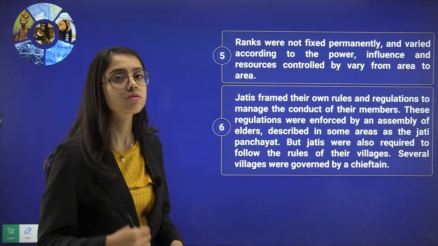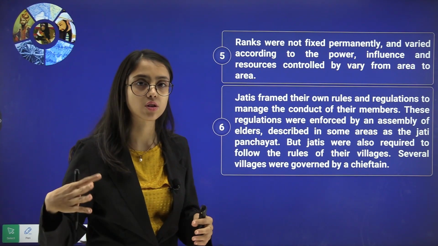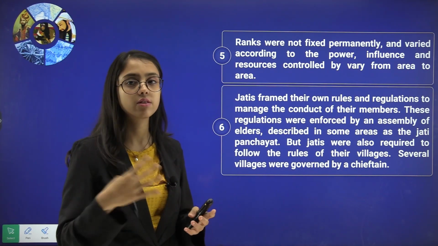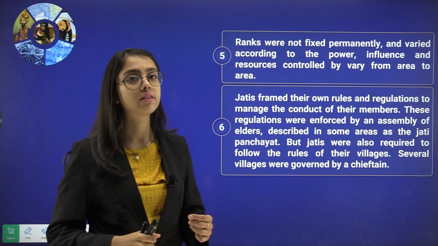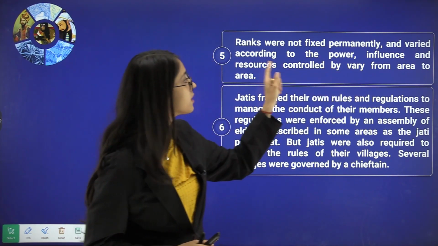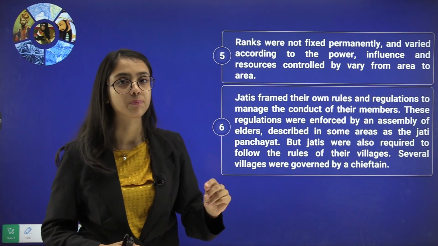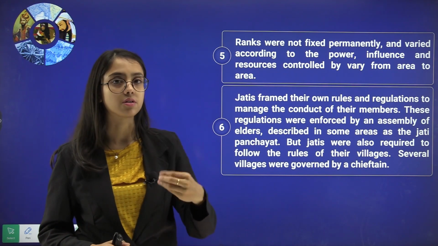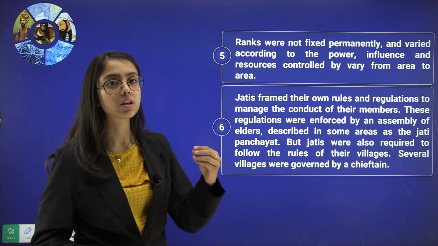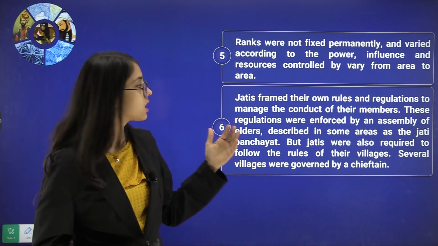So ranks were not fixed permanently. The ranks in social stature or in any kind of job were not fixed permanently. They used to change and were variable. So how did they vary? They varied on the basis of power, influence and resources controlled, varying from area to area. So the rank of any person, king, ruler or emperor varied with the influence, resources, control and power.